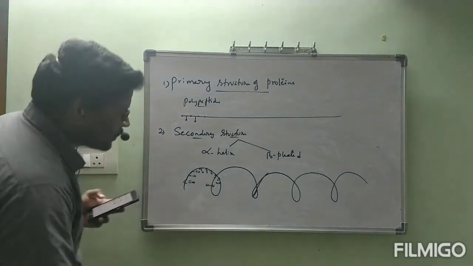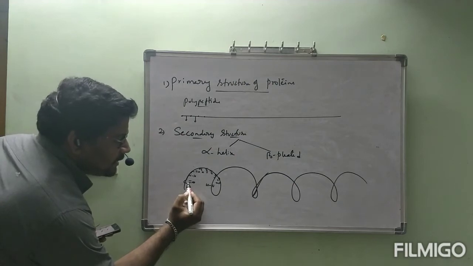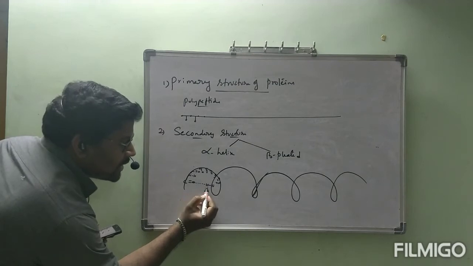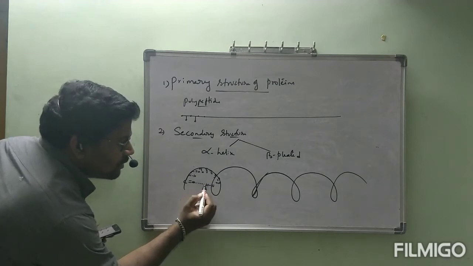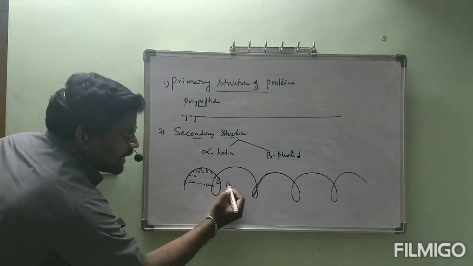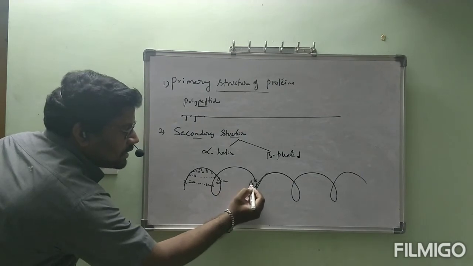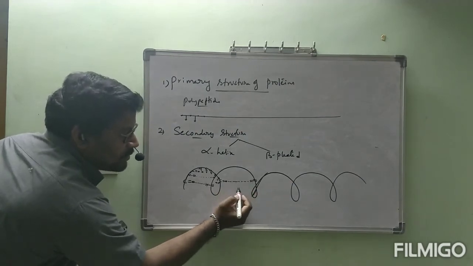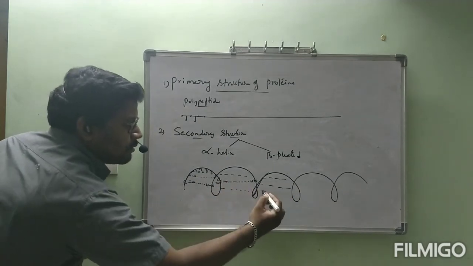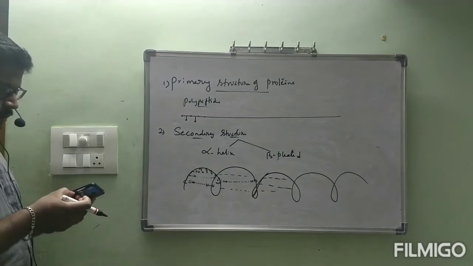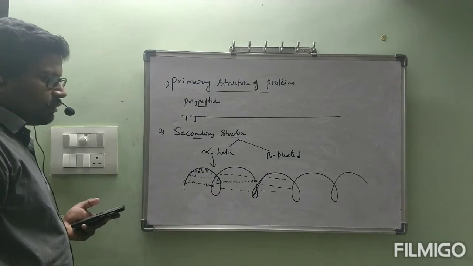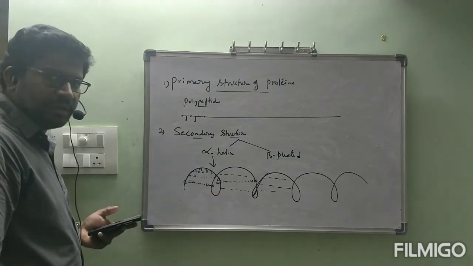Now the C=O which is present initially and the NH which is present here: this oxygen and hydrogen will form a hydrogen bond. Next, this hydrogen and this oxygen will form a hydrogen bond. Like that, C=O and NH are involved in hydrogen bonds. This is called the alpha helix structure.